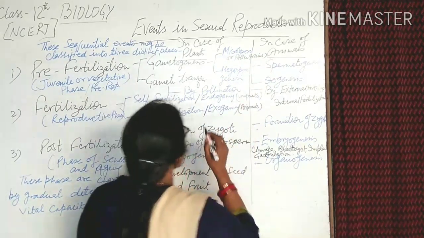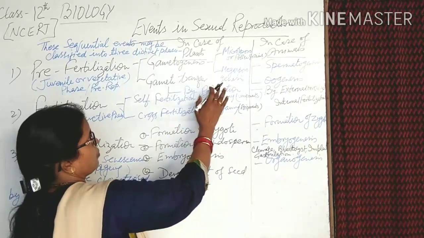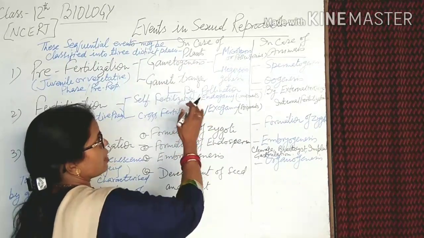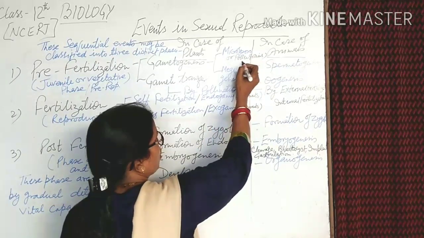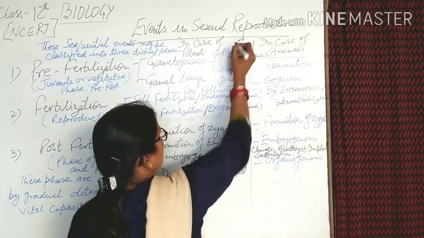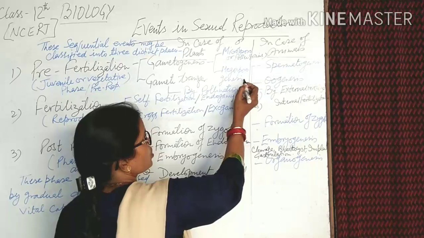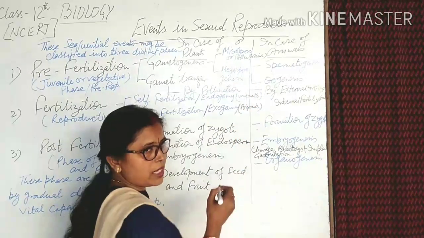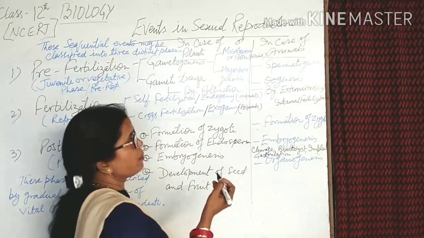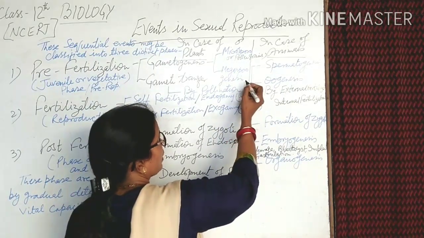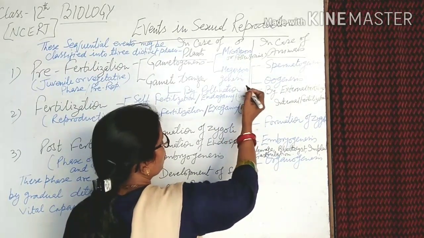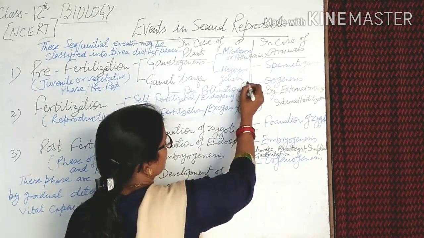The other part of gametogenesis in plants is megasporogenesis, the process of megaspore formation inside the embryo sac, which is inside the ovule.